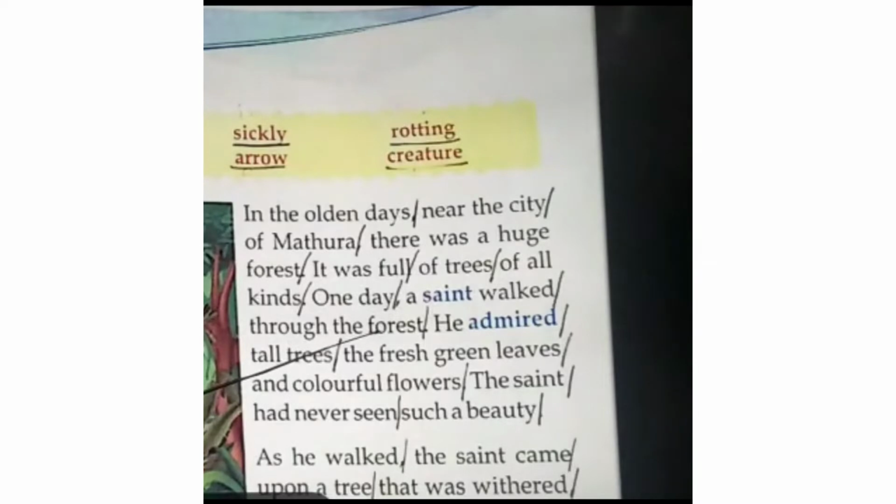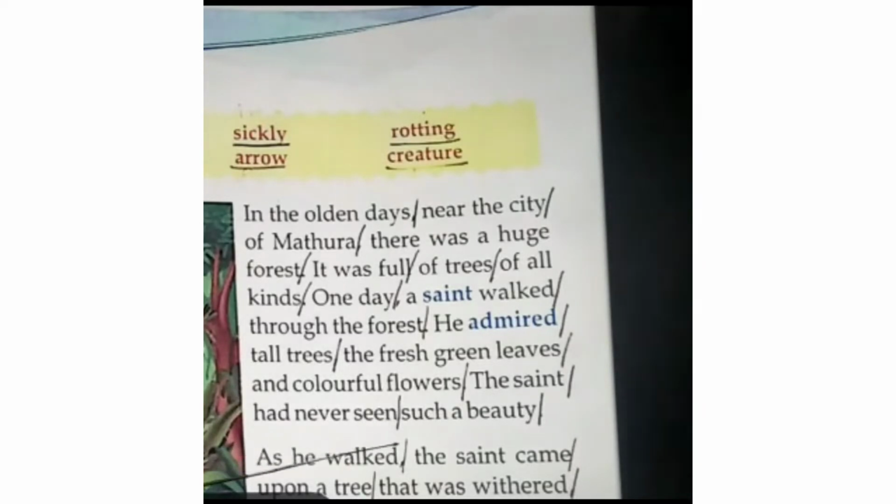He was going through the forest and he admired tall trees. Admired means he told that the trees are very beautiful, tall trees, fresh green leaves and colorful flowers. It means he was feeling pleasure while going through the forest. The saint had never seen such a beauty. He was feeling good because he has never seen such a beauty. So now let's move to next paragraph now.